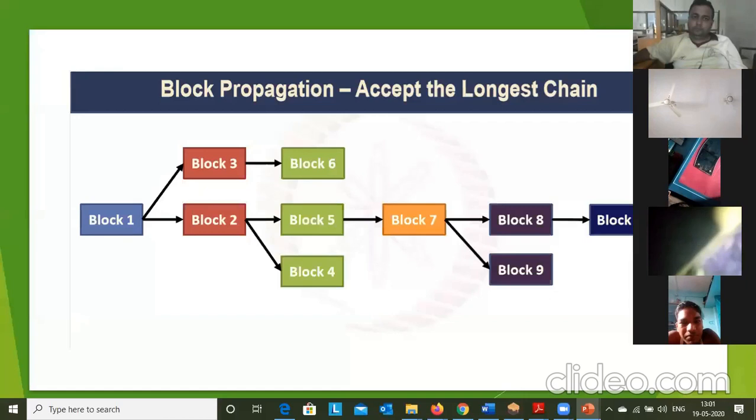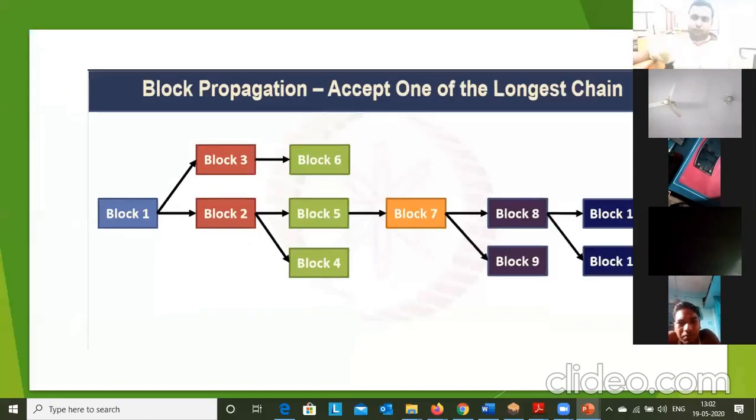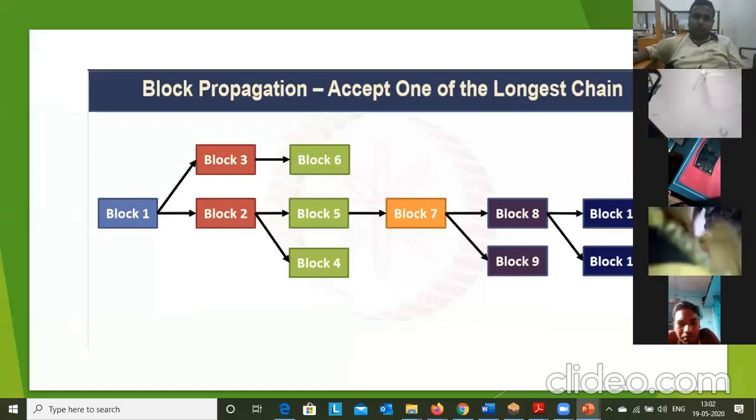For example, here we have blocks 8, 9, 10. We need to add a new block, but we don't know where to add it. That is based on the longest chain. The node with the maximum proof of work is where we need to add the new block. For example, in this scenario, block 8 has more proof of work, so they have connected block 11 to block 8. That is the longest chain rule in the Bitcoin network.